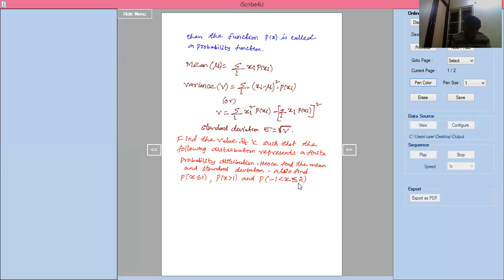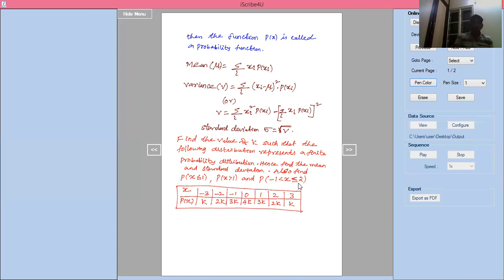The table should be x and p of x. X is -3, p of x is k. X is -2, p of x is 2k. X is -1, p of x is 3k. X is 0, p of x is 4k. X is 1, p of x is 3k. X is 2, p of x is 2k. X is 3, p of x is k. This is the values of x, and another one should be p of x.